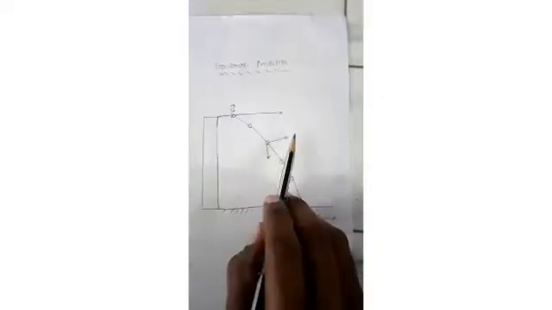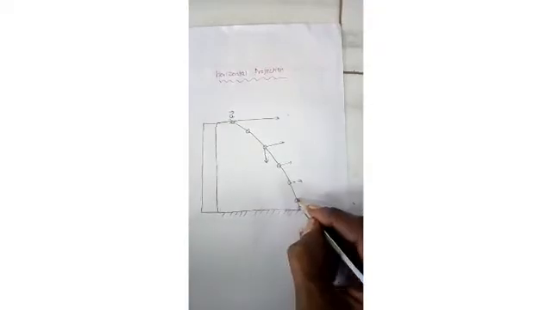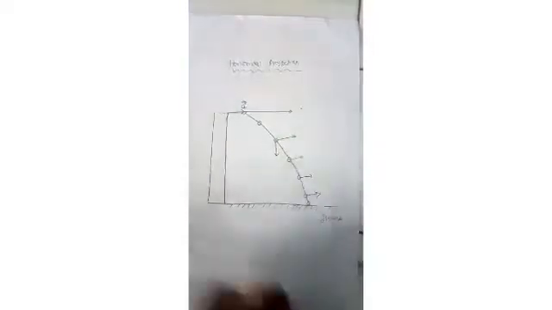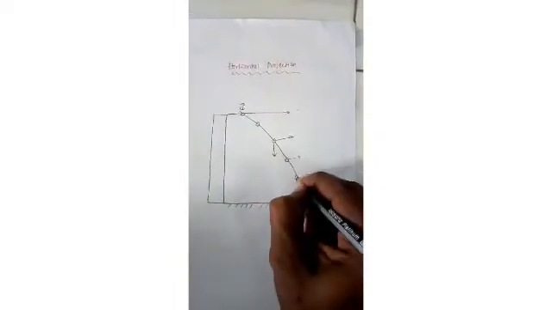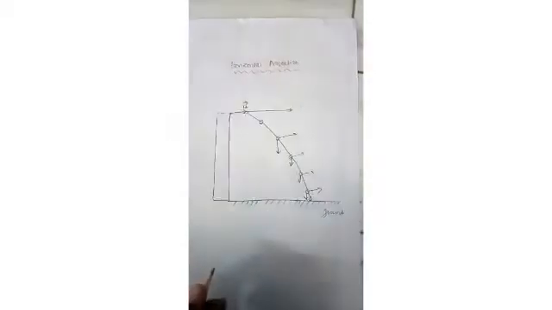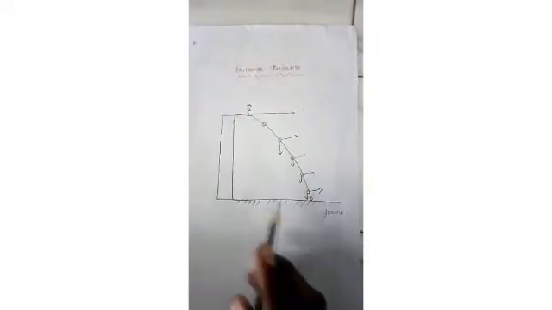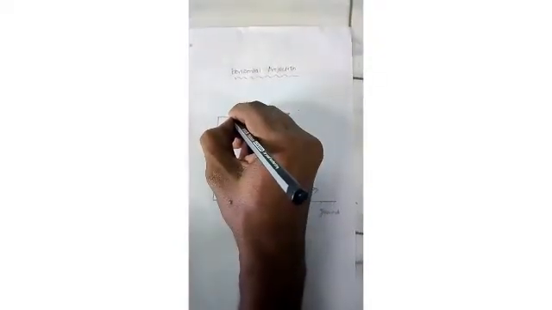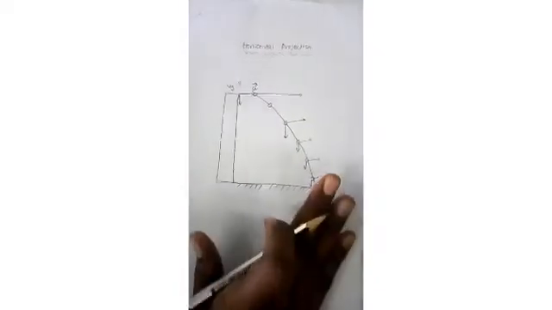The horizontal velocity remains constant throughout the motion because no force acts in the horizontal direction. Then what about the vertical velocity? That velocity increases due to gravity, but the initial velocity is 0, that is, Uy equal to 0.